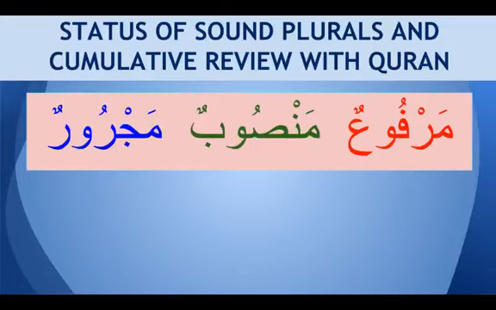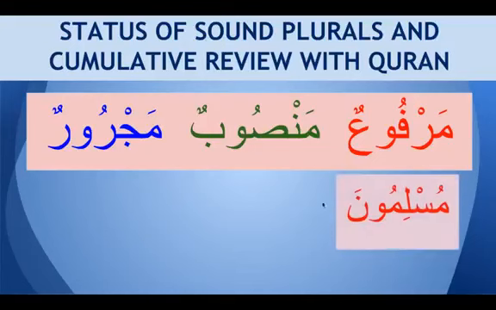So we've learned about marfu in jam'u salim. In jam'u salim we have muzakkar and muannas. So we'll do muzakkar first. So this is masculine. So jama' muzakkar salim, the marfu form is written as muslimuna. So it is muslimun plus una, waw and noon. So this waw and noon is attached to make a singular word into a plural word, and this is for human plurals. It's mainly for humans. Muslimuna. So how do we know this is marfu?